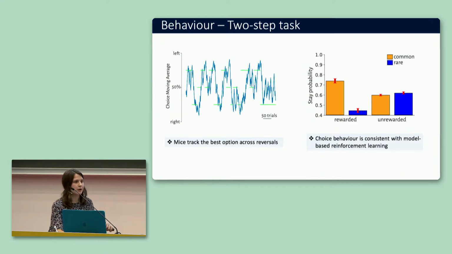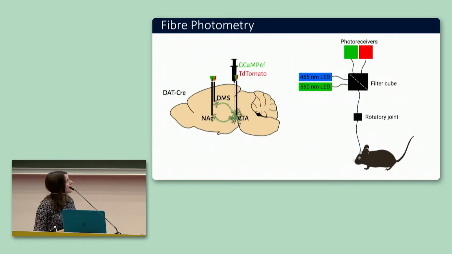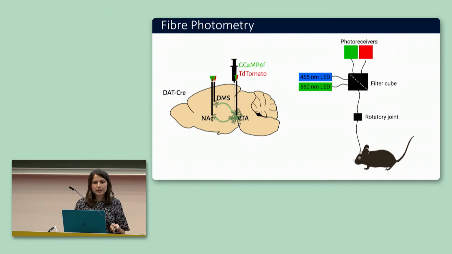Now that we have some behavior, we wanted to see whether this model-based strategy was reflected in the dopamine system. To do that, we performed fibre photometry on genetically defined midbrain dopamine neurons. This allowed us to record bulk activity from midbrain neurons in freely moving animals while they were doing the two-step task.